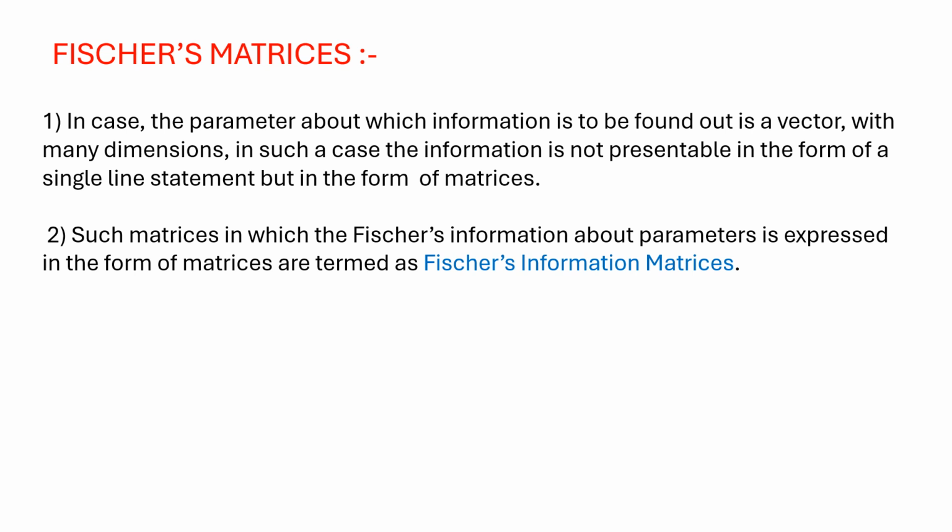In such a case, the information is not presentable in a single-line statement, but needs to be presented in the form of matrices, where the columns and rows denote the number of factors as well as the direction of each factor. Such matrices, in which the Fisher's information about the parameters is expressed, are termed Fisher's information matrices. Fine. So I am done with all that I had prepared for delivering in this seminar.